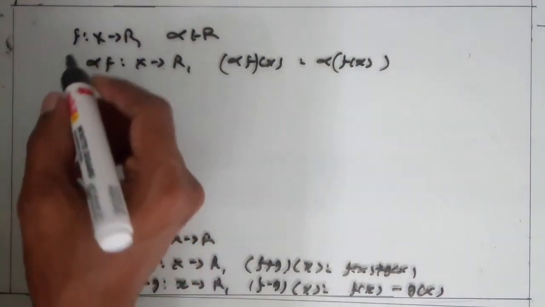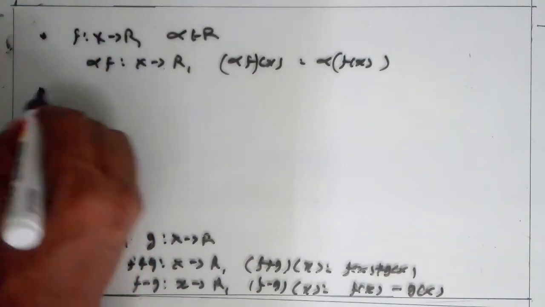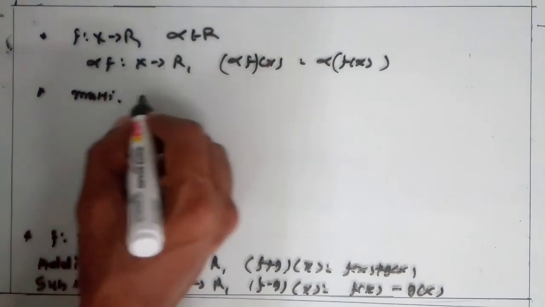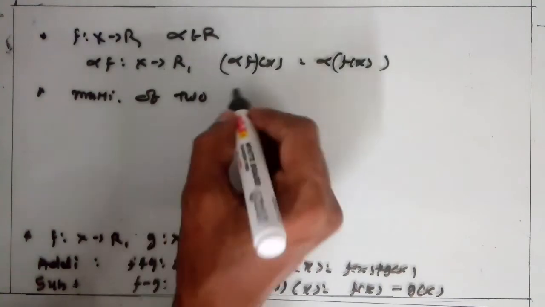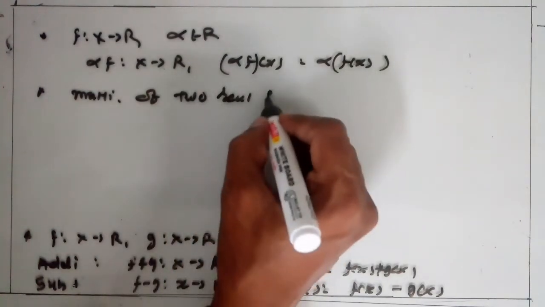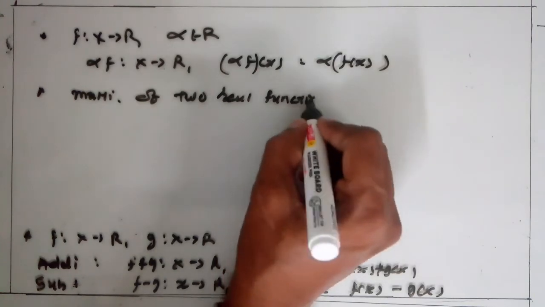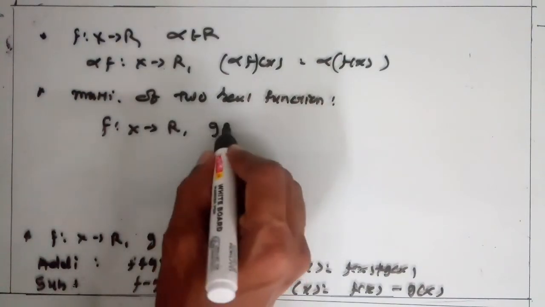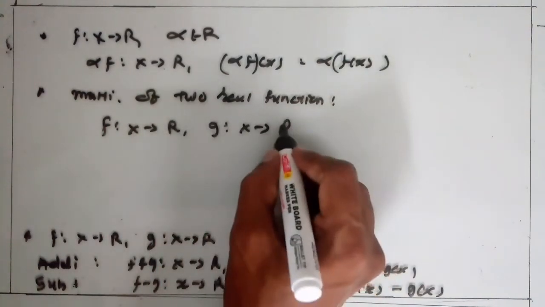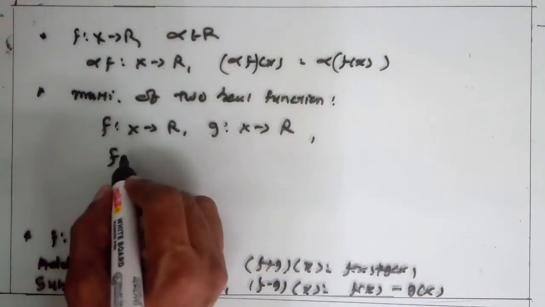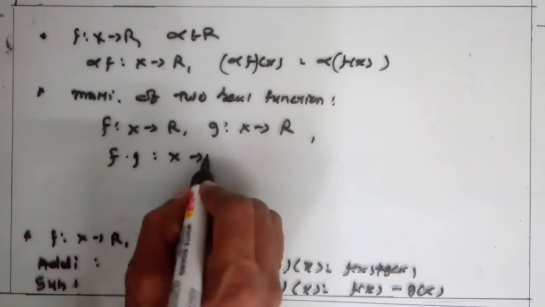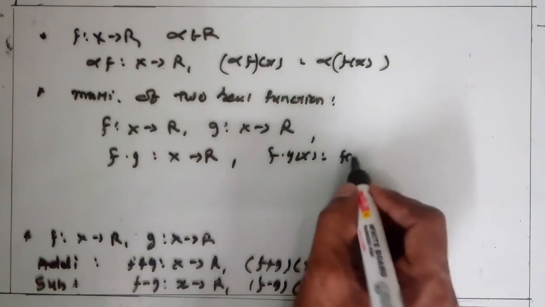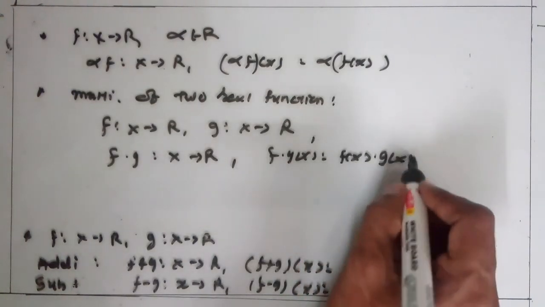Similarly, multiplication of two real functions. f from X to R, and g is also a function from X to R. So f into g is also a function from X to R, and (f into g)(x) is equal to f(x) into g(x).